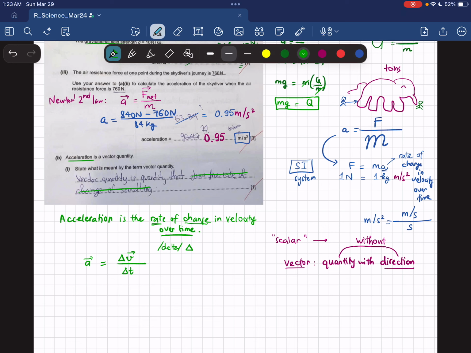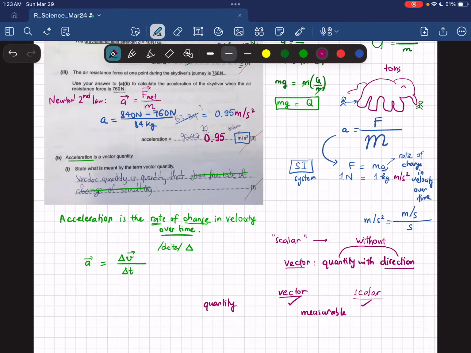Let's make a nice comparison between vector and scalar. Then next time if you get this question again, maybe they can also ask you to state what is meant by the term scalar quantity, so we can answer this question as well. First, they are both quantities, okay? What does it mean by quantity? Quantity means that you can measure it.